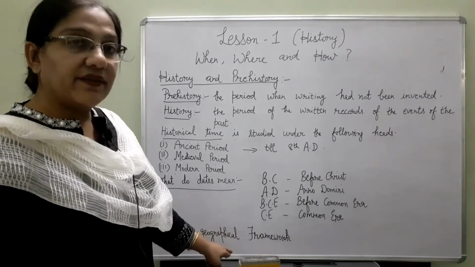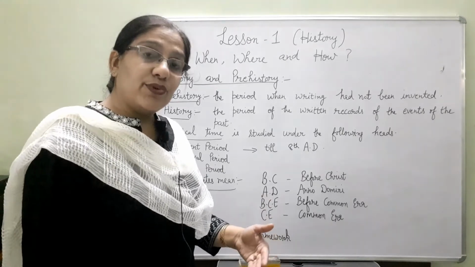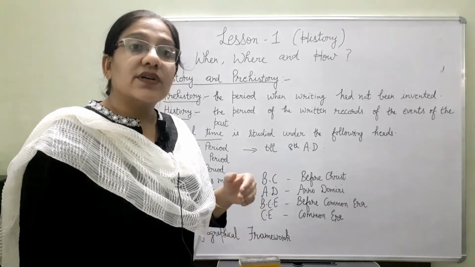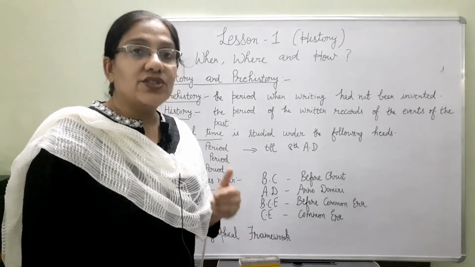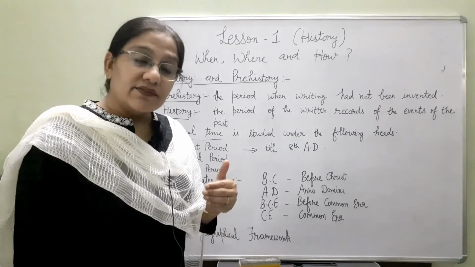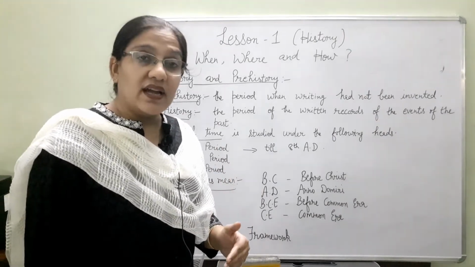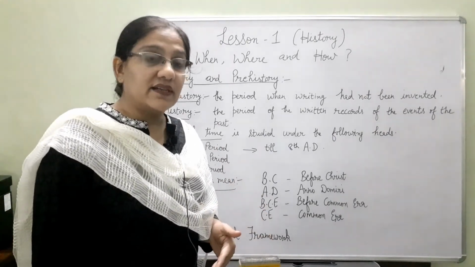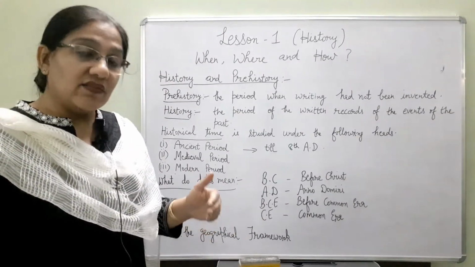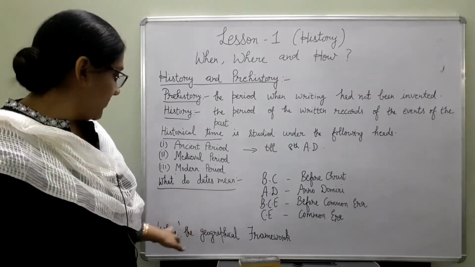Now the geographical framework means how history is influenced by the geographical locations or conditions. Our history was greatly affected by the geographical factors also. What do we include in geographical factors? We have mountains, river valleys, oceans, coastal lines. These are considered geographical factors. These geographical factors influenced our history also. I will explain in detail how history is influenced by the geography.